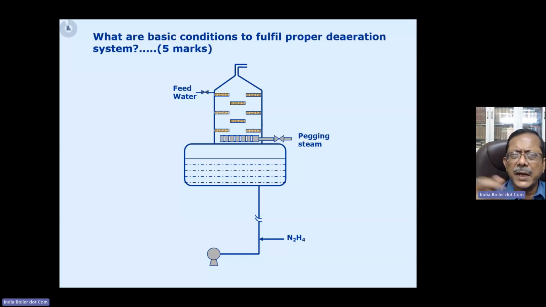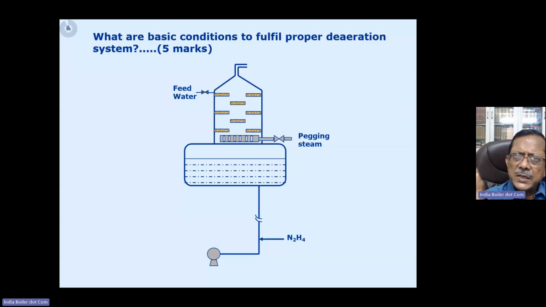Then only practically it can be removed, right? Whereas the thermal deaeration, temperature deaeration, cannot remove it totally because we cannot reach the saturation temperature. So there is another very important principle that is going in the deaerator working, which is actually responsible for the removal of oxygen.